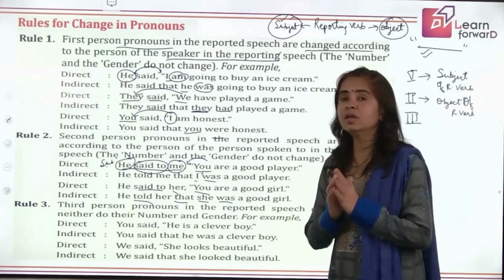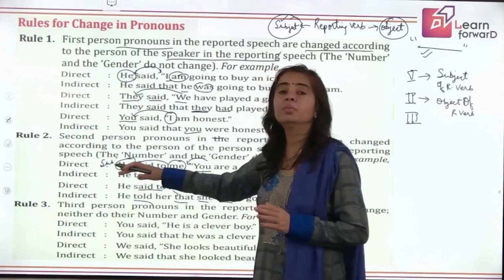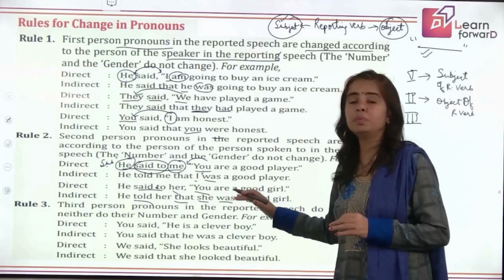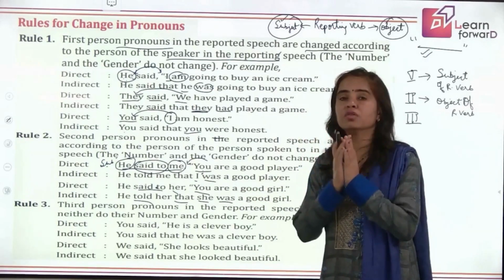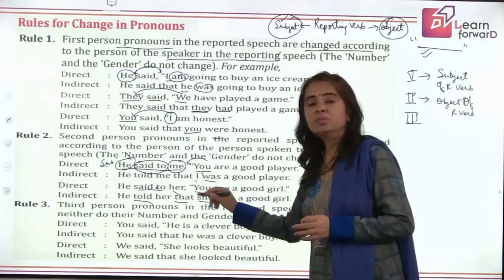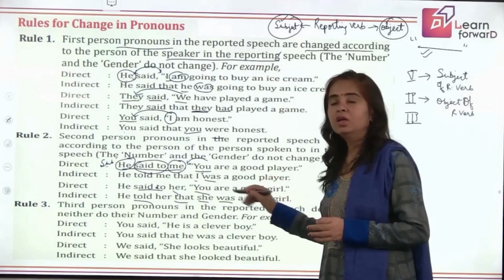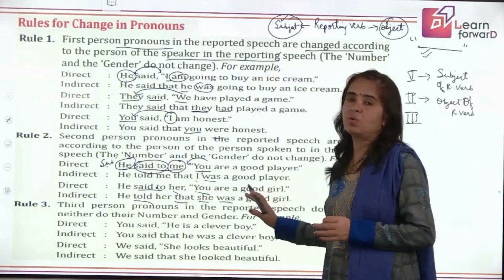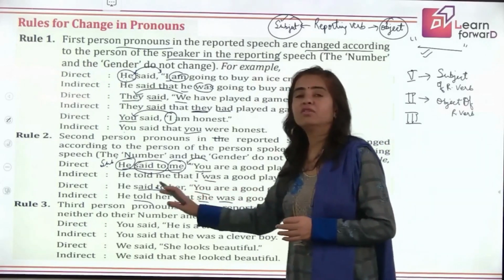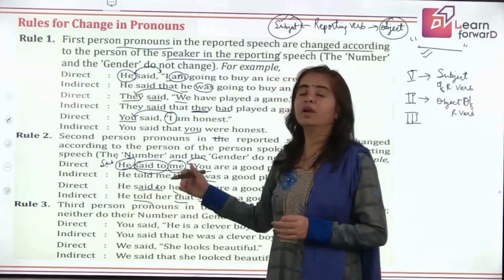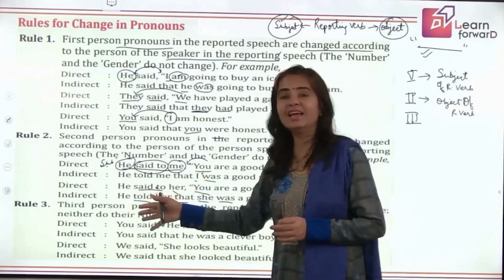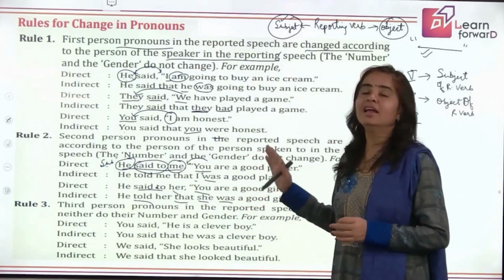So remember children, we do not make any changes in the reporting part. The changes are made only in the reported speech. That means the words of the speaker which are in quotation marks, and we just make the changes here, right? No changes here. All the changes which are required are made in the reported speech, but for that we have to look at the reporting part. Whatever pronouns we have to see here, whatever tenses we have to see here, but the changes we have to make in the inverted commas.